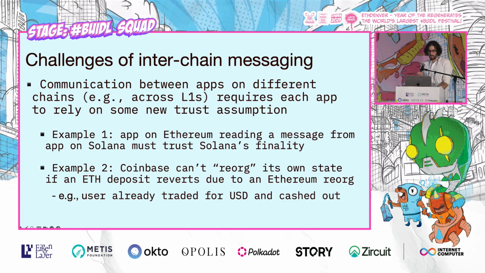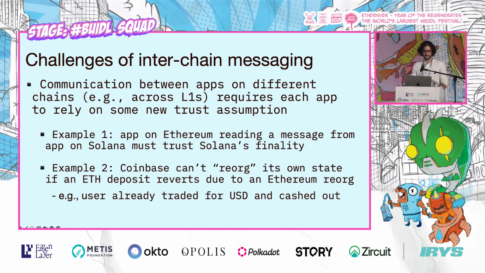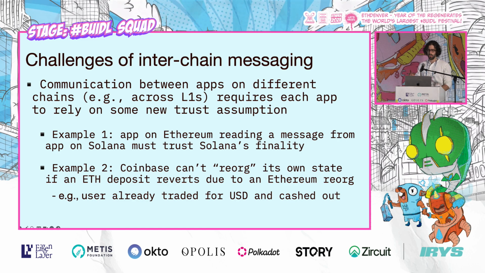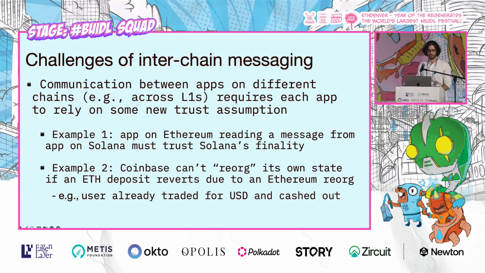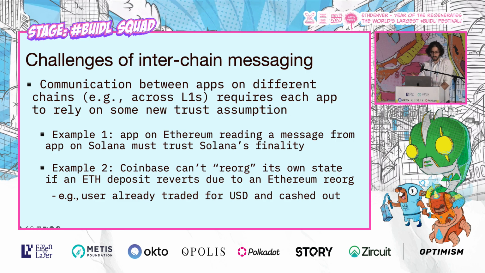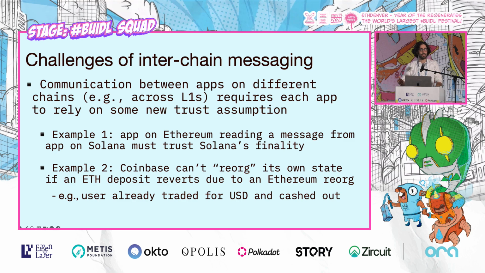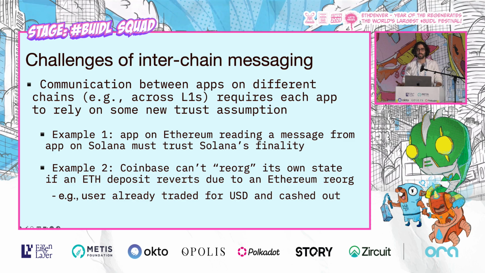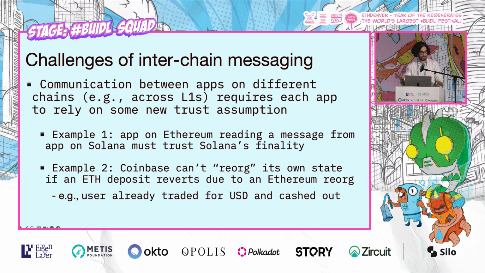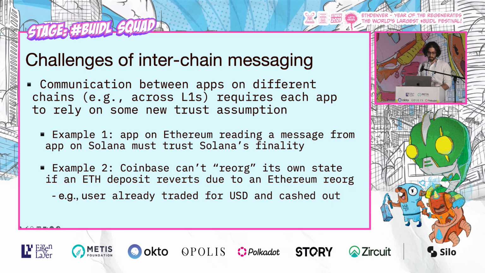Now, the challenge of interchain messaging comes from a variety of different places. First and foremost, communication between apps on different chains, like across L1s, requires each app to rely on some kind of new trust assumption. Example, an app on Ethereum reading a message from an app on Solana must trust Solana's finality. That is an additional assumption beyond the assumptions that application makes just by running on Ethereum.